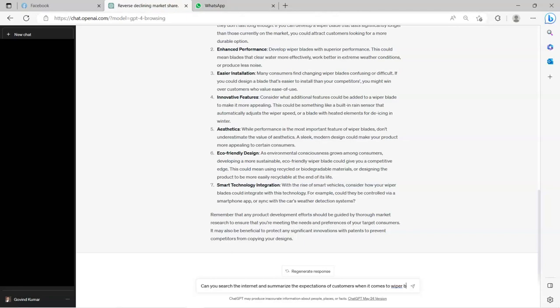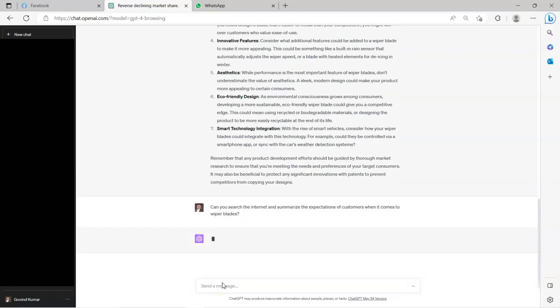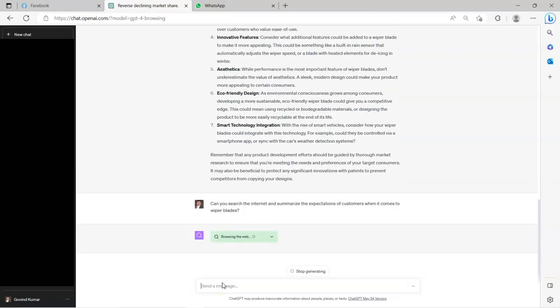So here I'm asking ChatGPT to search the internet. It is for this reason that we activated the plugin. So let's see what ChatGPT comes up with. Okay, so the plugin is getting activated. It is browsing the web. It is searching for that specific keyword, right? It is using Bing. Bing is a popular browser. With the arrival of ChatGPT, Bing is trying to gain some market share at the expense of Google. Still, Google is the number one search engine.